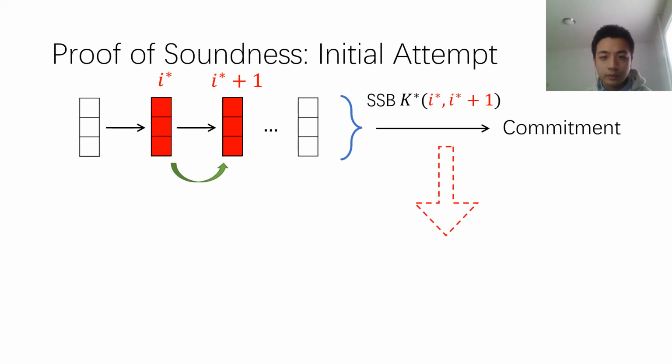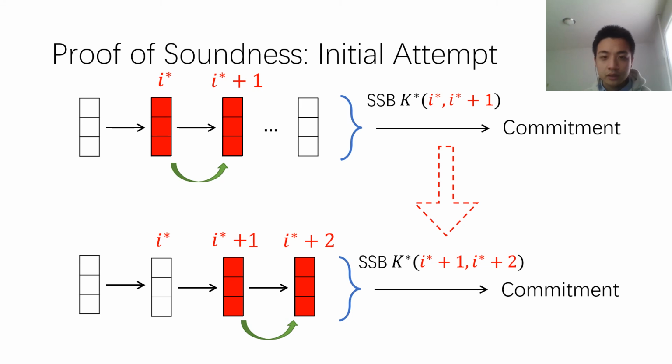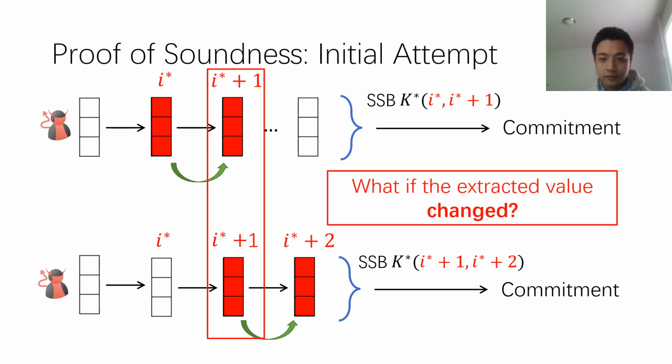Next, one may hope to switch the SSB key to be statistically binding for the (i+1)-th state and the (i+2)-th state, and further argue the computation at the (i+1)-th state is also correct. And maybe we can somehow combine these two correctness to obtain the correctness from the i-th state to the (i+2)-th state. However, we cannot do this directly because the adversary may change the committed values.